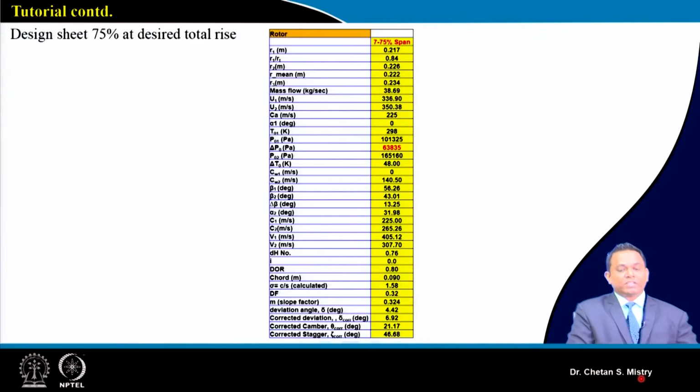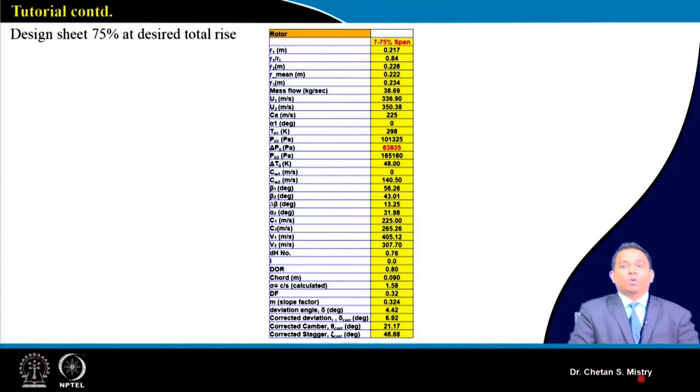When we discussed the design at the mid station, we assumed the expected pressure ratio at the mid station, that is 75% of span. We have done our calculation for all flow parameters and flow angles. In order to calculate the number of blades, we assumed a diffusion factor of 0.32 at the mid station, and that helped us calculate the solidity. Based on the aspect ratio, we have done our calculation for the chord, and let's move towards the next calculation.